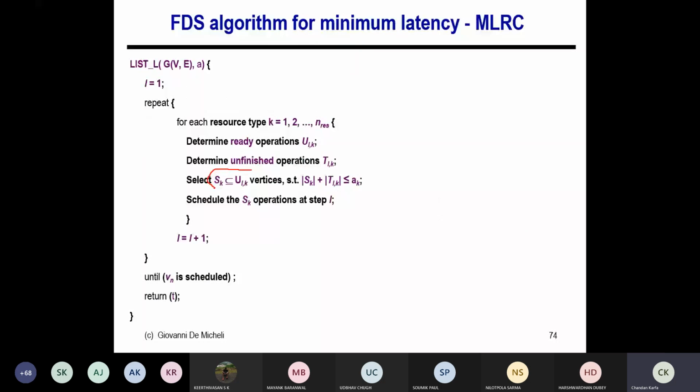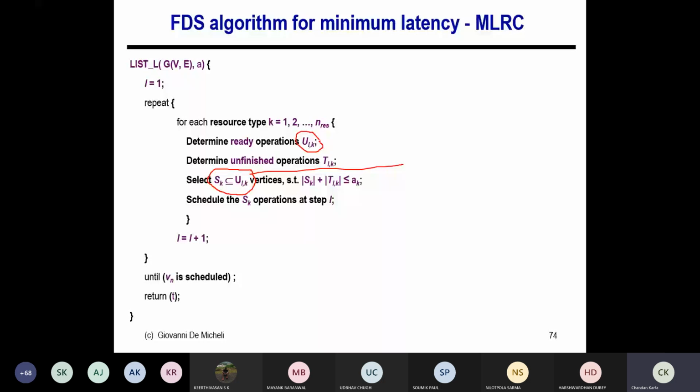Since my objective is to minimize the latency, I'll consider the node which has the maximum force. If I find say 4 operations ready to be scheduled in the ready list, and I have to select 2 of them, I'm going to select only those 2 which give the maximum value of the force, because the objective here is minimization of the latency, right?